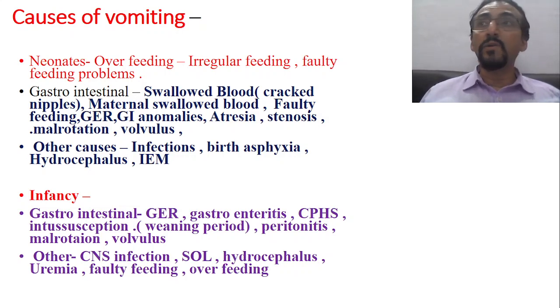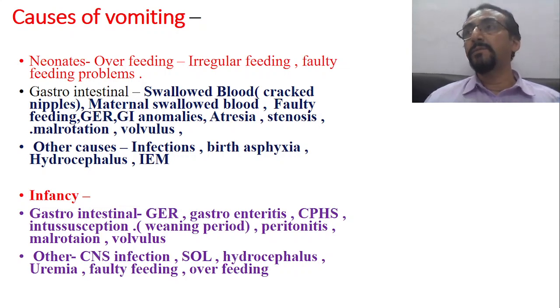Then some of the other causes: infections, yes, a child with neonatal hepatitis may have vomiting also. Or birth asphyxia, yes, there may be vomiting. Hydrocephalus, there may be vomiting because of increased intracranial pressure. Inborn errors of metabolism, IEM, may also lead to vomiting. But this vomiting usually starts 3 or 4 days after birth, not immediately after birth. So these are the most common causes of vomiting when you look into the newborn period.